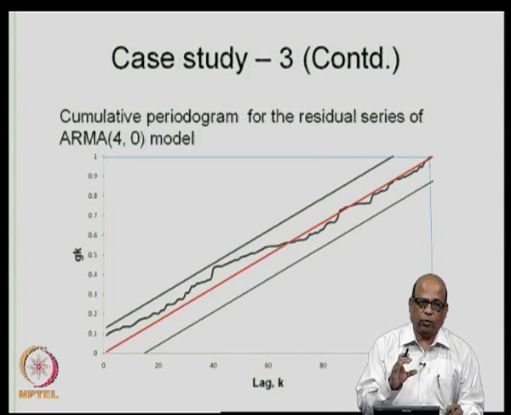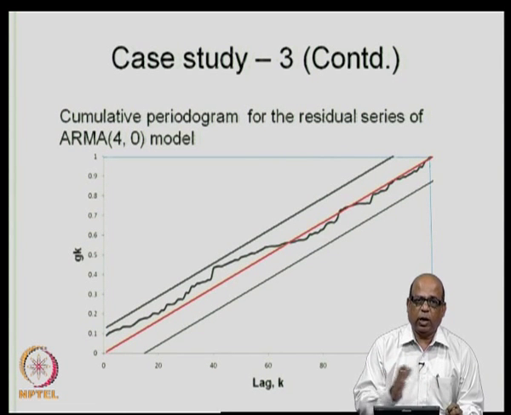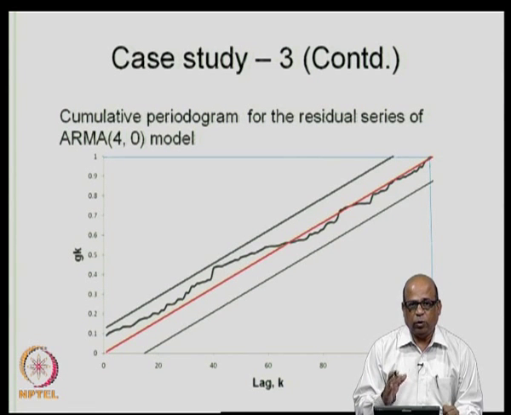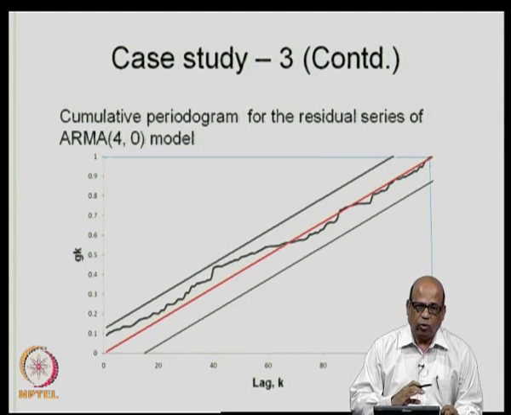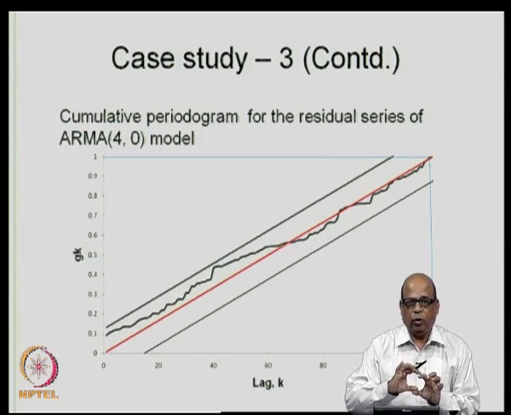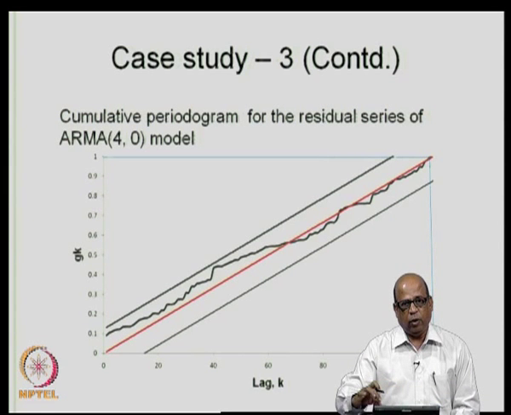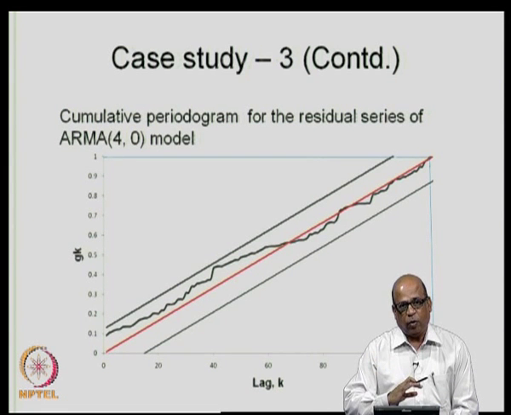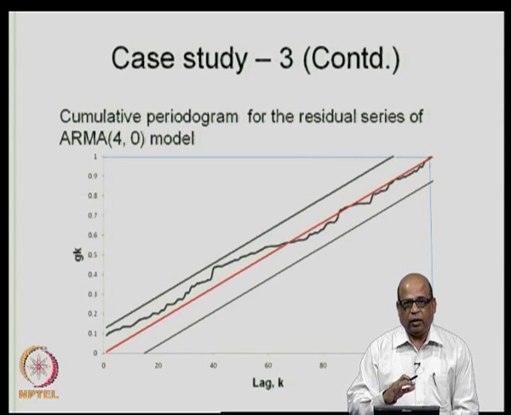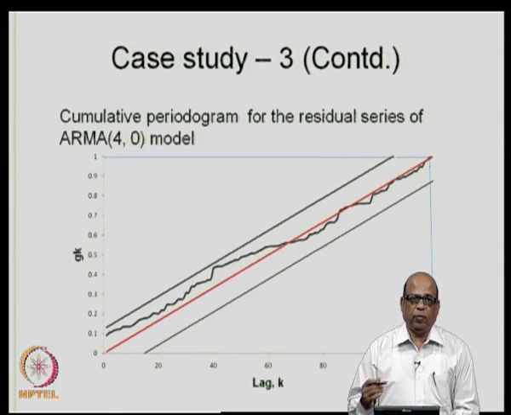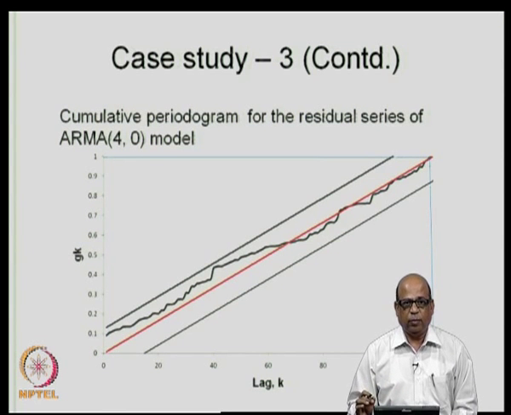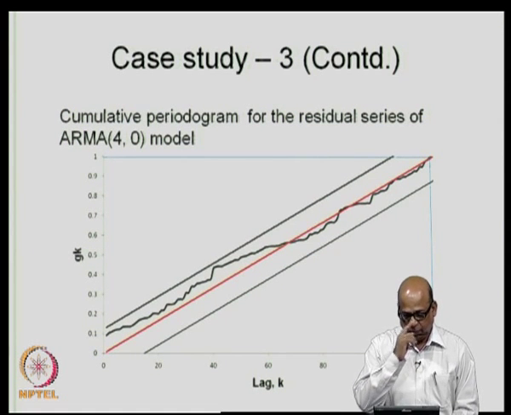You do the test for the first periodicity, remove that periodicity from the data, then do for the next one, remove that periodicity if it is significant, and then go to the next one, and so on. So, you did one at a time in the earlier case, whereas in the cumulative periodogram test, you simply plot the cumulative periodogram, you draw the band of confidence limits, and then for all the periodicities at a single time, you can examine whether the model passes the test or not. So, this test is preferred over the earlier test.